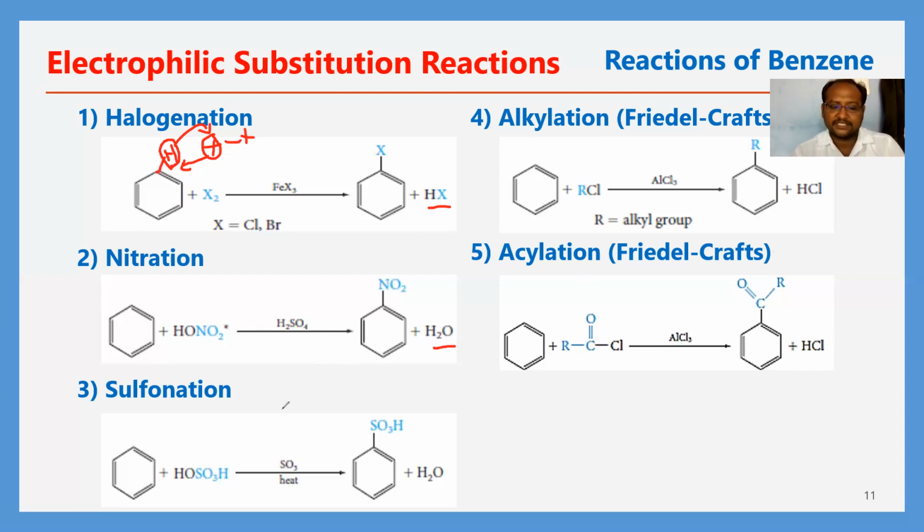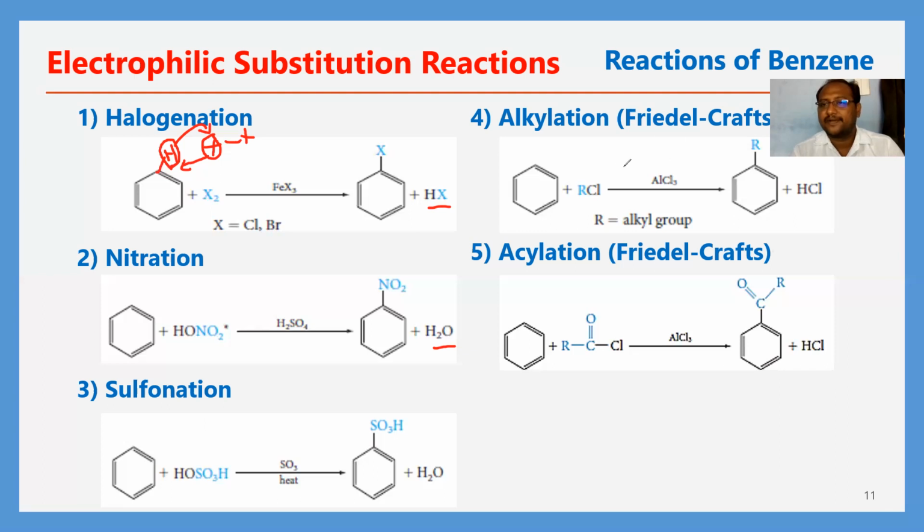Next is sulfonation. In this sulfonation, what is the reagent? Here, H2SO4 and SO3 are used as the reagent. From this, we will get the SO3H electrophile. That will replace the H plus ion on the benzene ring. Then we will get SO3H on the benzene ring. This is called benzene sulfonic acid.